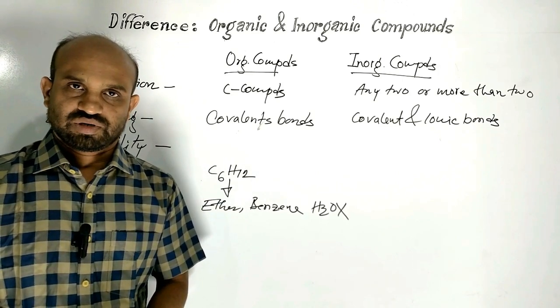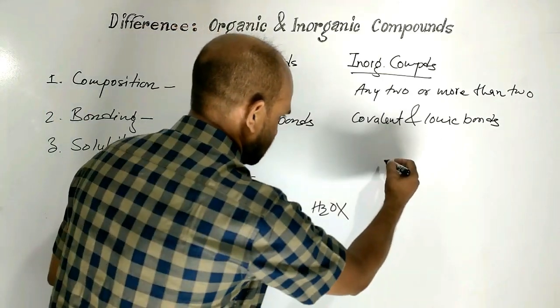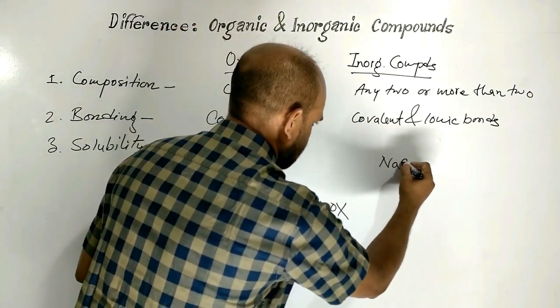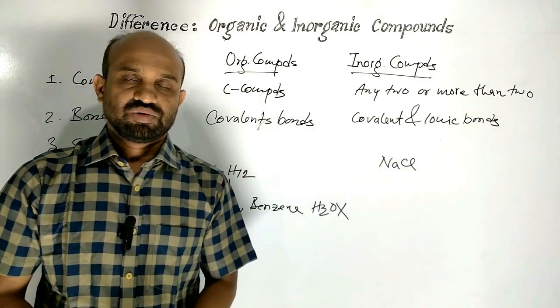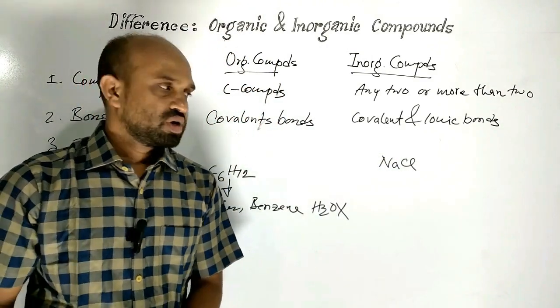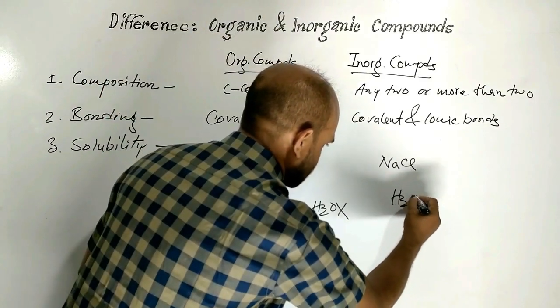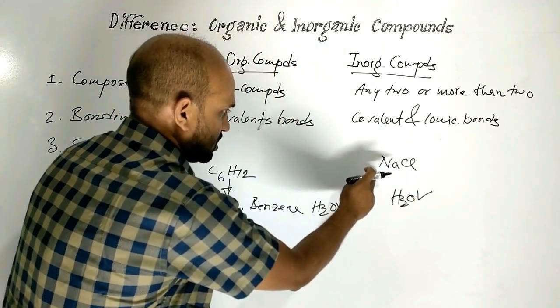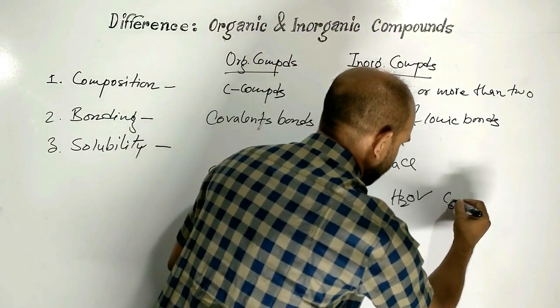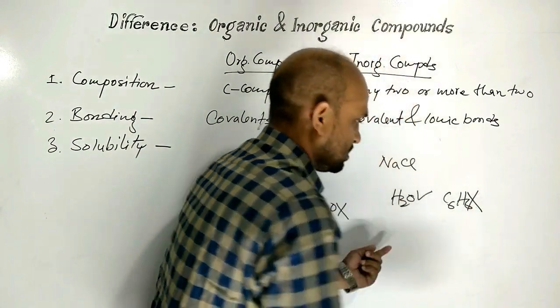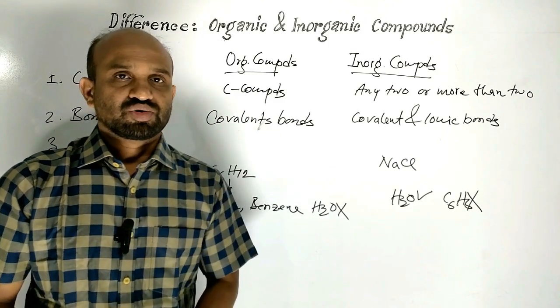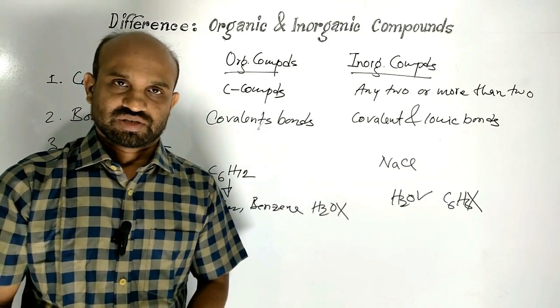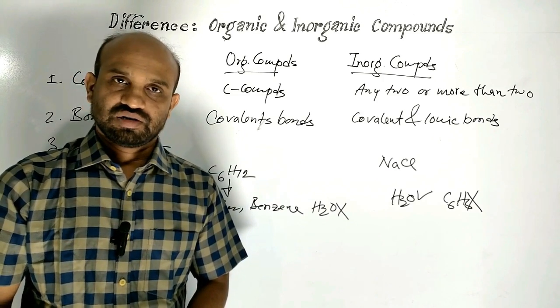is polar solvent. On the other hand, ionic compound or polar compound will be soluble in polar solvent, but inorganic compound will not be soluble in benzene, like dissolves like. Organic compounds will be soluble in organic solvents like benzene, ether.